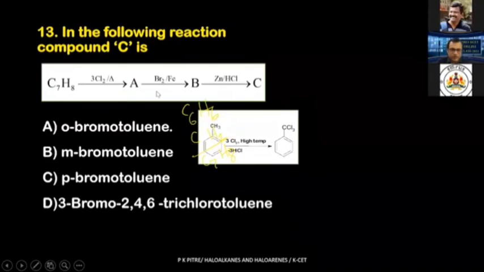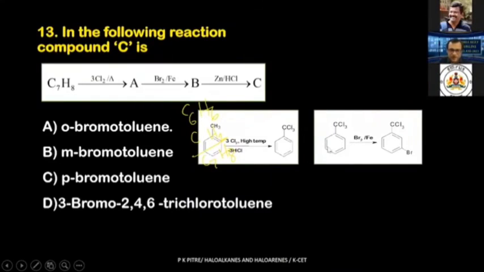Fine. Now what are you going to do? You are going to treat it with bromine in presence of iron. Remember, it is a halogen carrier catalyst. So where should the halogen be going? That halogen in presence of iron should attack the benzene ring. Why did that bromine go on the meta position then? Why didn't it go on the ortho positions?